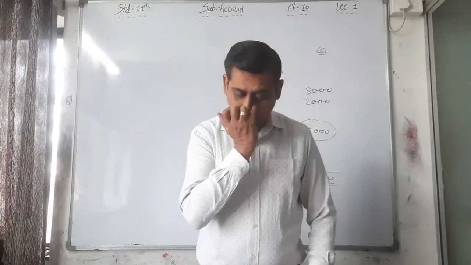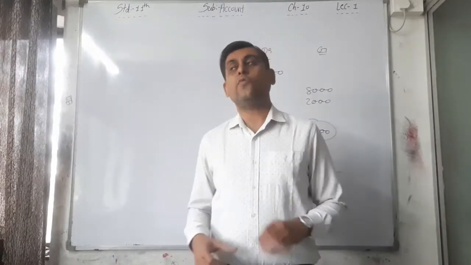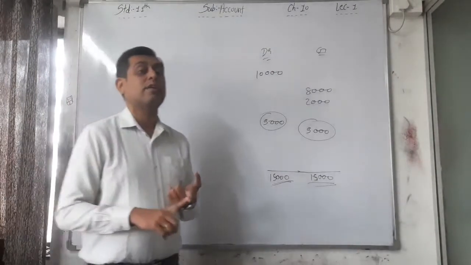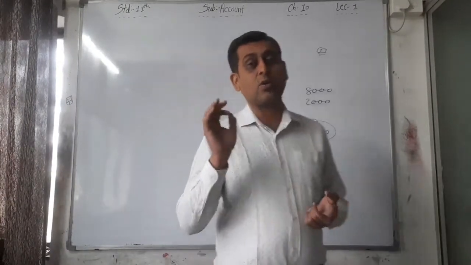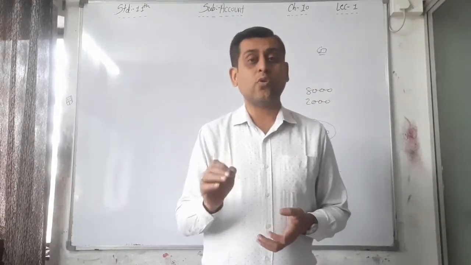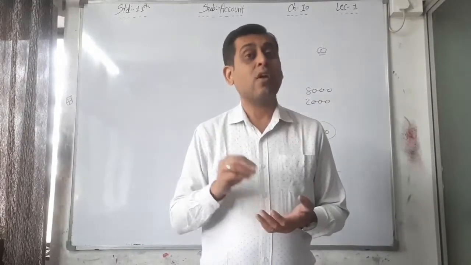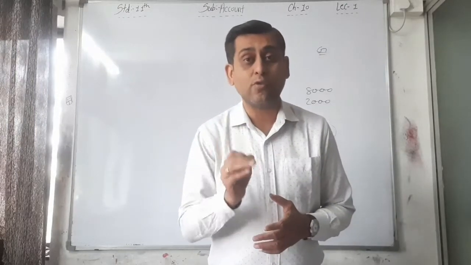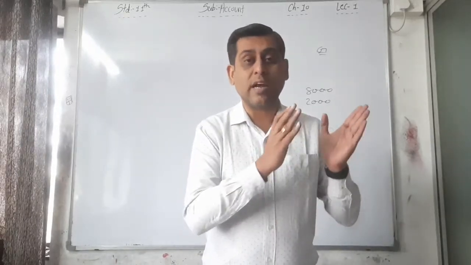And the pre-stage of final accounts. If we want to prepare the final accounts, final books of accounts, that is trading, profit and loss and balance sheet, I told you that if you want to prepare the final accounts of your books of accounts, then you have to compulsorily write down the trial balance.